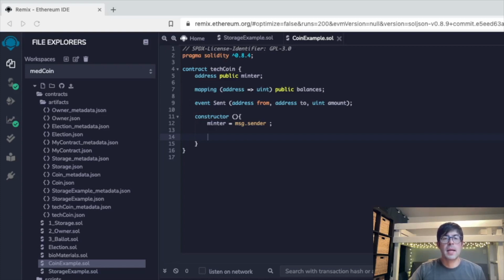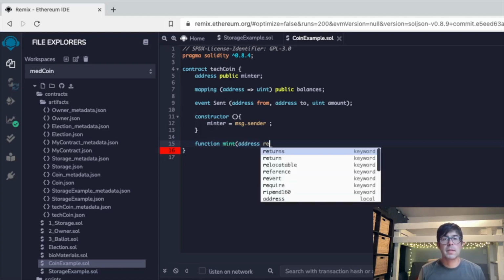So now what we want to do is to make it so that coins can be sent to an address and the amount sent is added to the balance of the receiver of those new coins. And so we're going to use a mint function. We'll type in function mint, and then address.